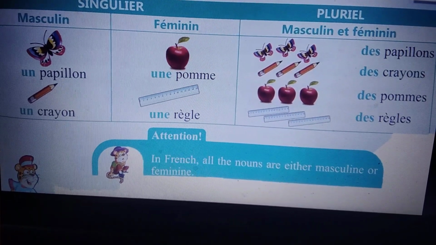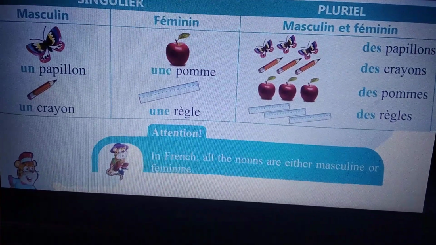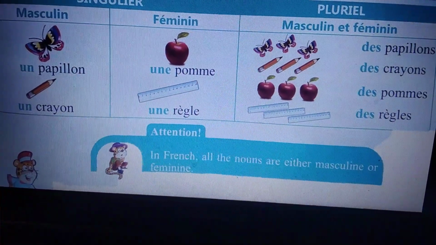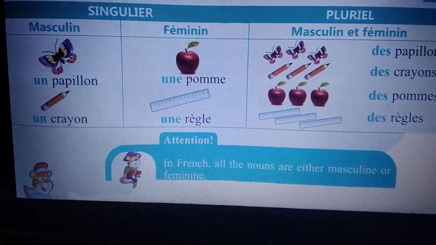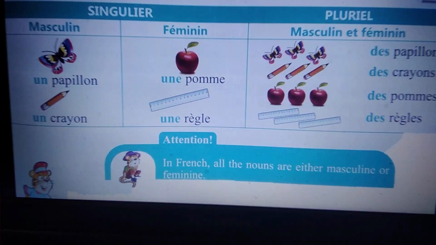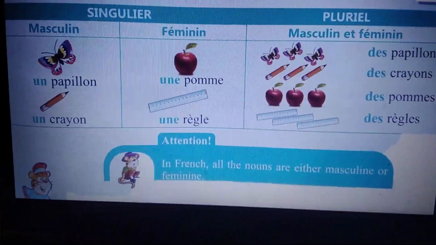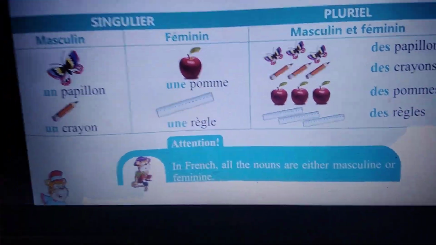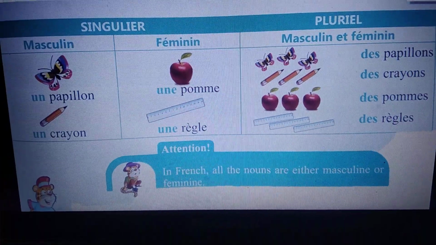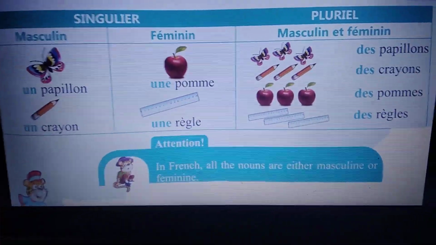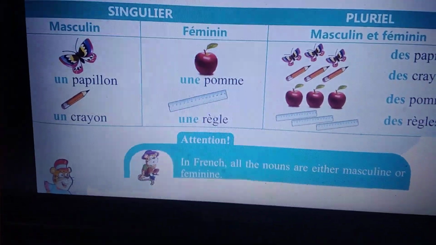Des papillons, des crayons, des pommes, des règles. So here when we are making the plural of the nouns, we are not looking at the gender, we are just putting des before that plural noun. So then it becomes plural.